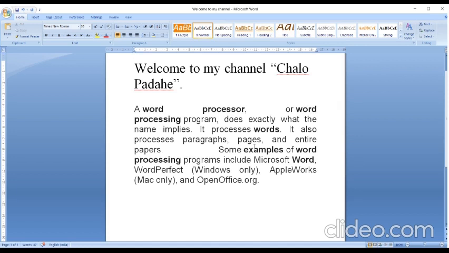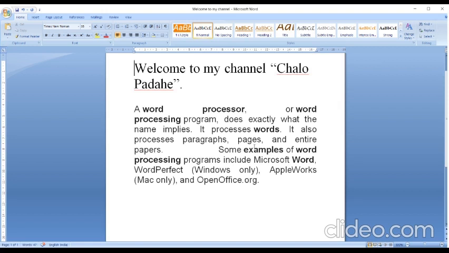Now I am going to start my chapter, that is word processor, class 9th. In this chapter, first you must know what is a word processor. MS Word is a word processor. Word processor means in which you can write, create, edit, format, and print, whatever you want to do, you can do it.